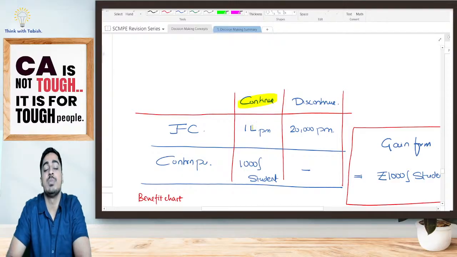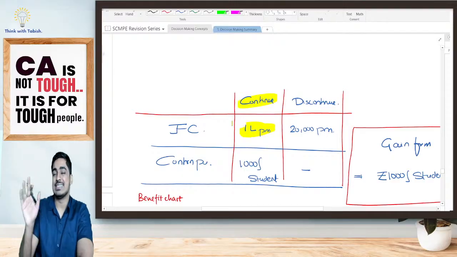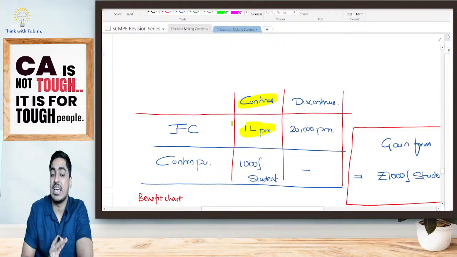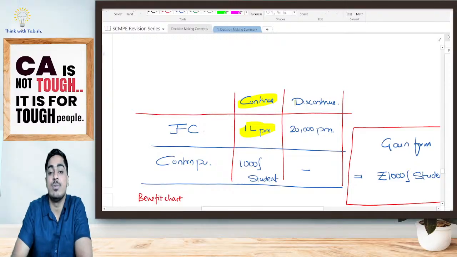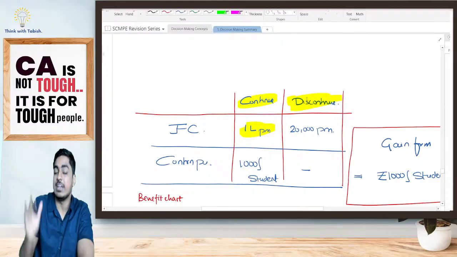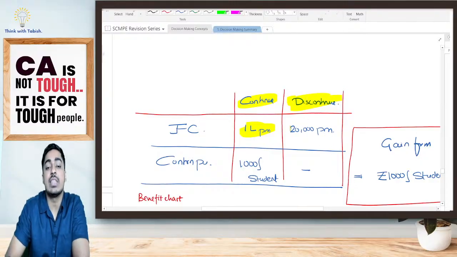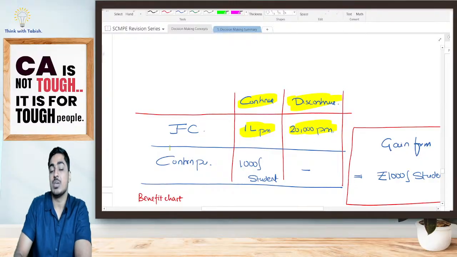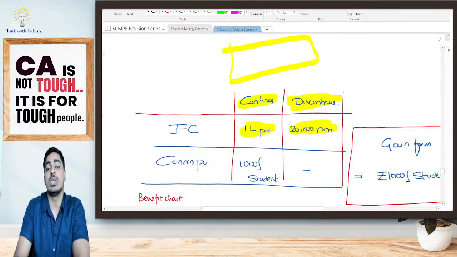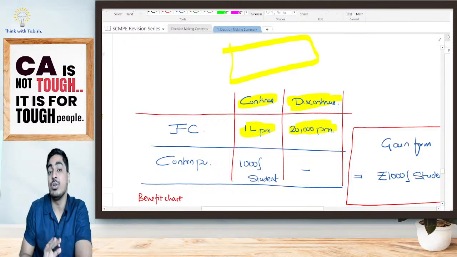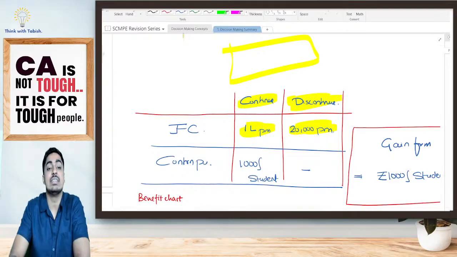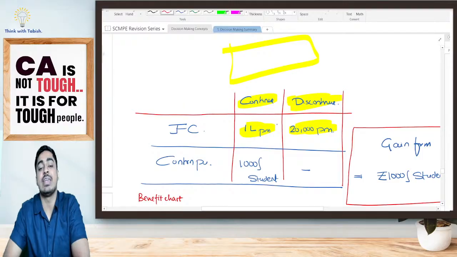how much fixed cost per month I have to incur? 1 lakh I have to incur. Salary, rent, all those things, 1 lakh per month. If I discontinue, how much do I have to incur? Even if I discontinue, 20,000 per month I will have to incur. Why? Suppose I have taken a place on rent. I have told them for the next 1 year I'll be giving you the rent. So 20,000 I have to pay whether I continue or discontinue. If I continue, I pay 1 lakh per month. If I discontinue, I pay 20,000 per month.